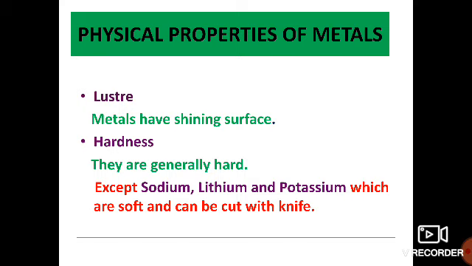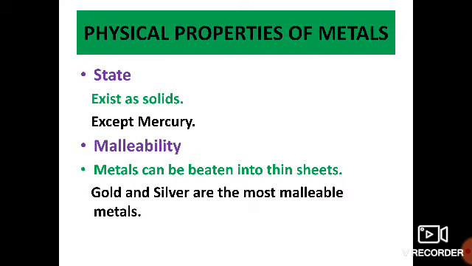Physical properties of metals. They are lustrous. Metals have a shining surface. They are generally hard, except sodium, lithium and potassium, which are soft and can be cut with a knife. Normally, metals exist as solids. Some exceptions are there, for example, mercury, which is a liquid metal.